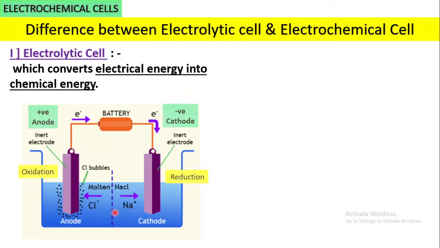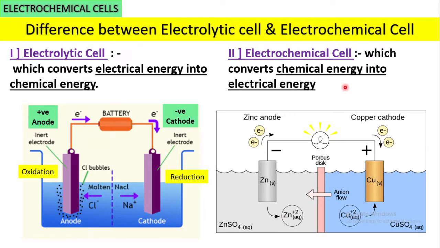The second cell is the electrochemical cell. This cell converts chemical energy into electrical energy. Now look, this is the diagram of the electrochemical cell. In the electrolytic cell both electrodes were dipped in the same solution, but this is not the case here. The zinc electrode is dipped in its zinc sulfate solution, and the second electrode, the copper electrode, is dipped in its copper sulfate solution. These are two half cells, the copper half cell and the zinc half cell, and both are connected with each other through a porous partition, or a salt bridge.